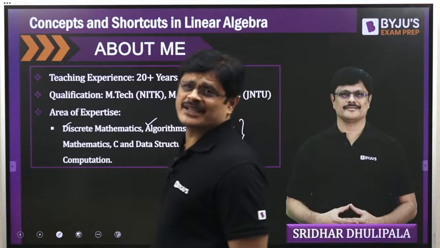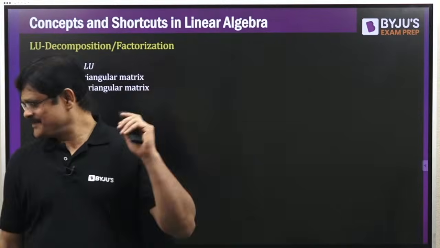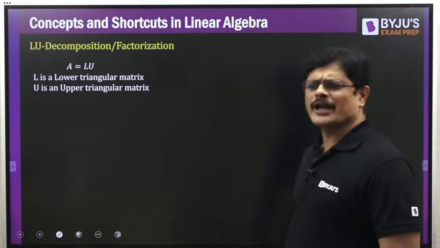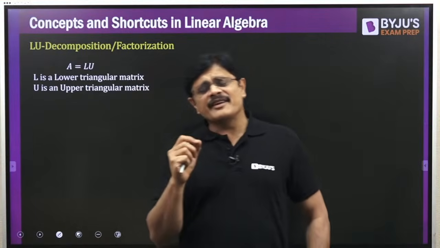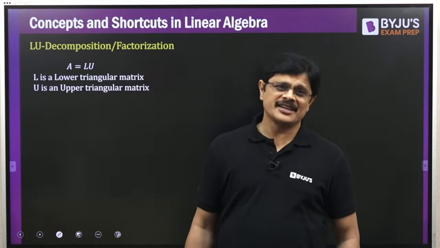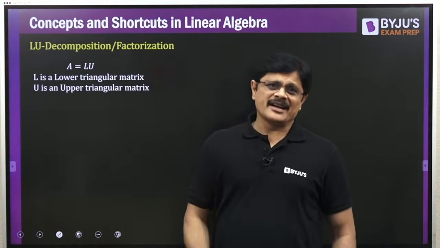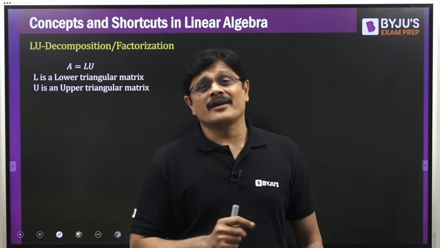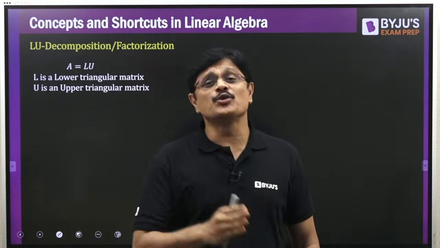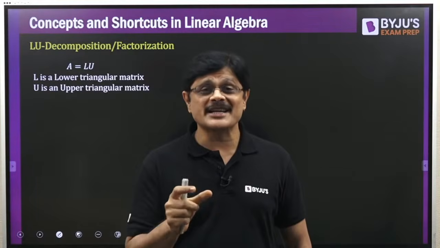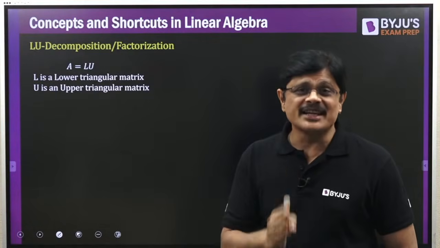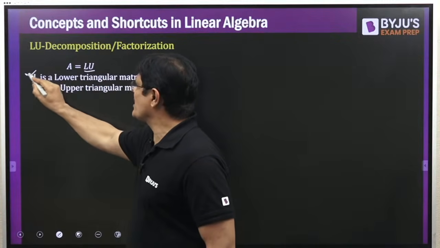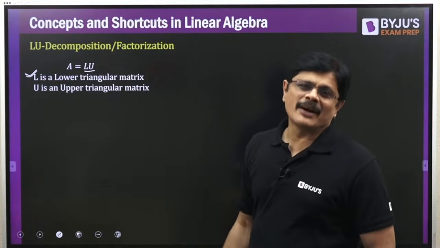So, let me start with today's topic of interest. LU decomposition or LU factorization. See, the idea for this LU decomposition or LU factorization is, given a square matrix, you want to write this square matrix as a product of a lower triangular matrix into an upper triangular matrix. So here you want to write it as A is equal to LU, where L is a lower triangular matrix and U is an upper triangular matrix.